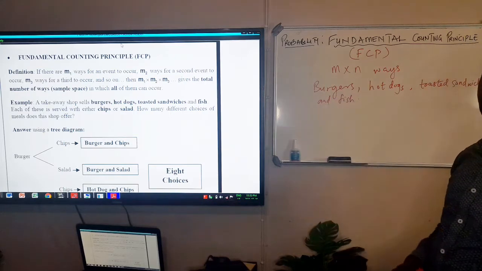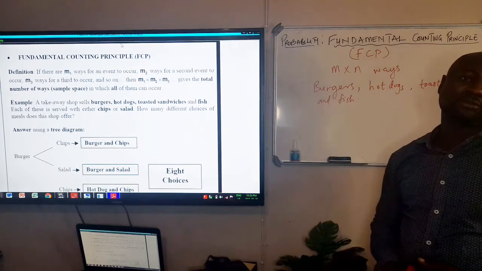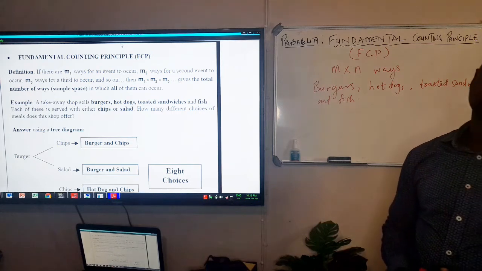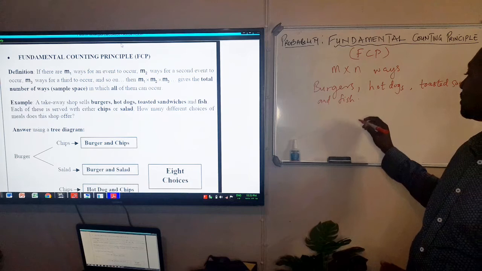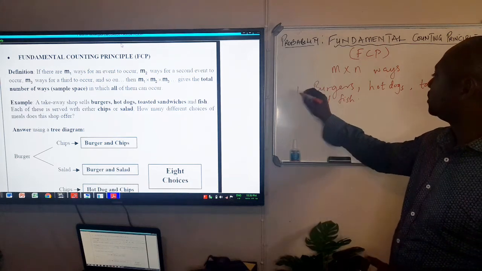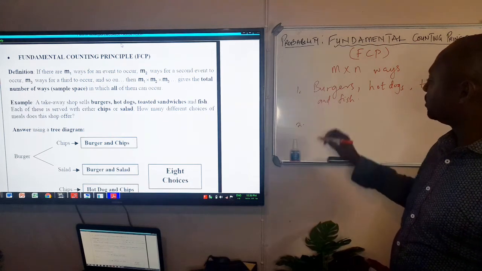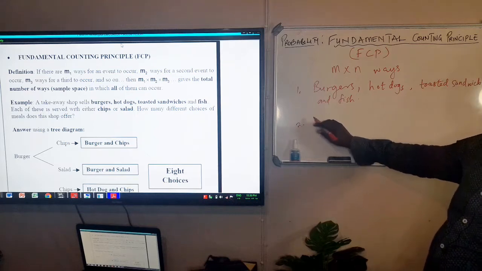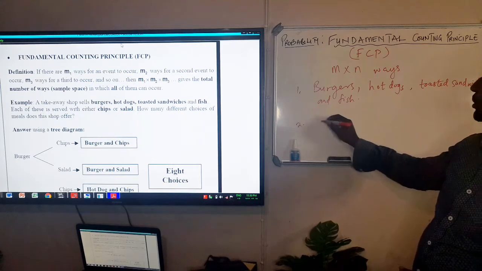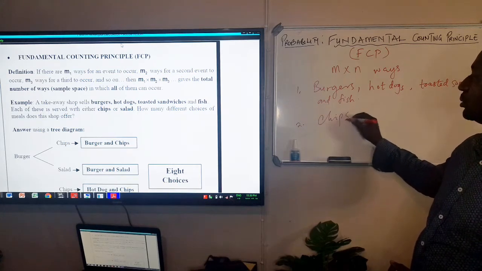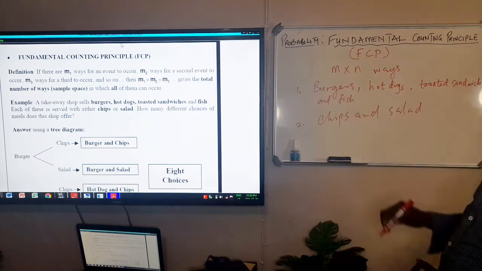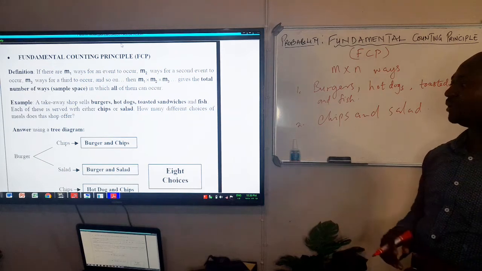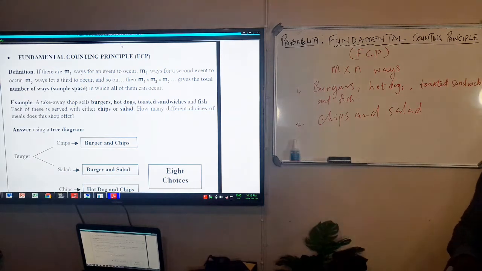Now these are the main course of the meal. Then it's not served alone, it is served with either chips. So these are the main course, and the option number 2 or choice number 2, they said it is served with chips and salad. And the question is asking how many different choices of meals does this shop offer.